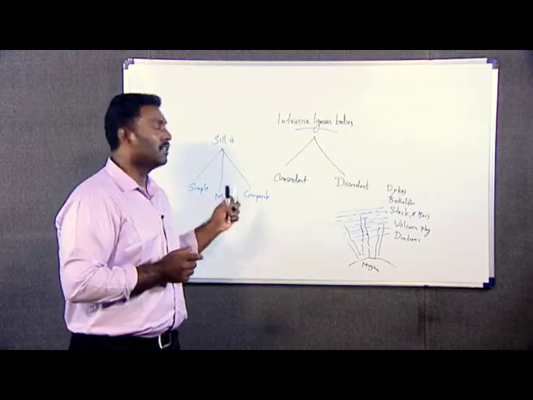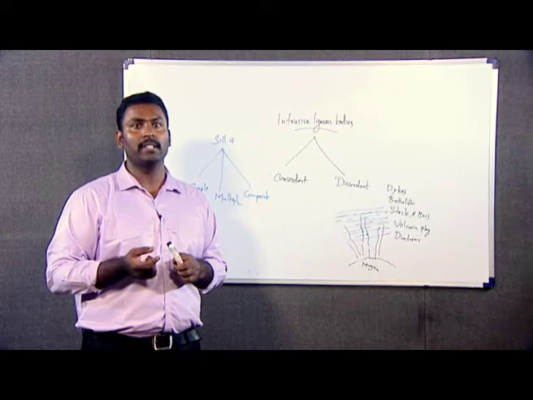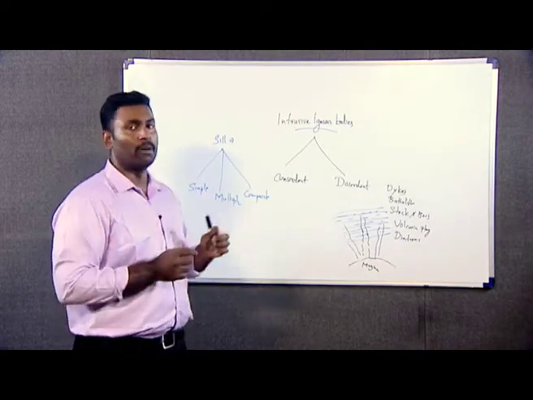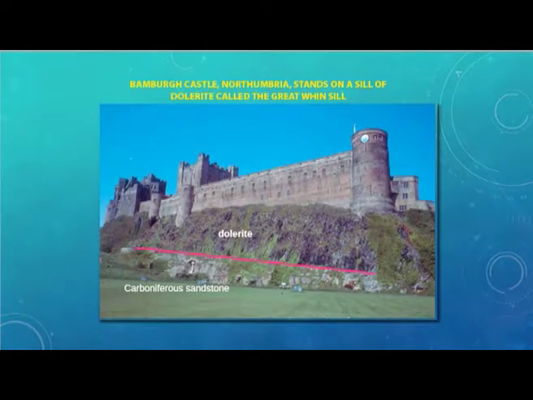While in the case of composite sill, we have more than one emplacement but with the same composition, that is composite sill. This is the figure which shows the emplacement of the sill. As you can see here, it runs almost parallel to the overlying strata. This is the famous Bamburgh Castle of Northumbria. Here you can see that this whole castle is situated on top of a sill, that is, a dolerite sill is passing through that.